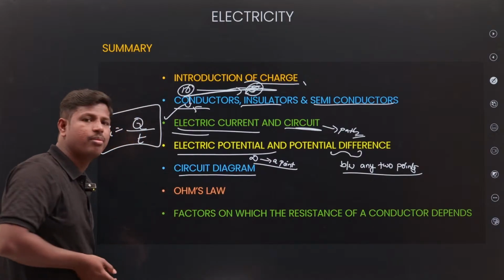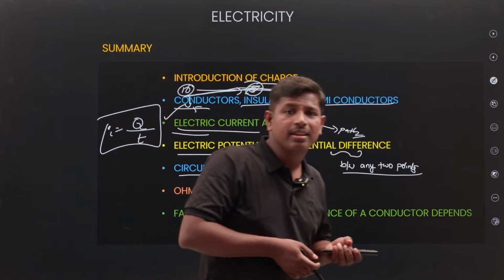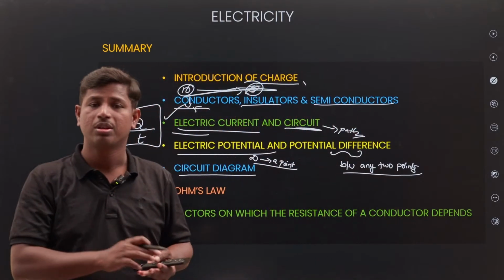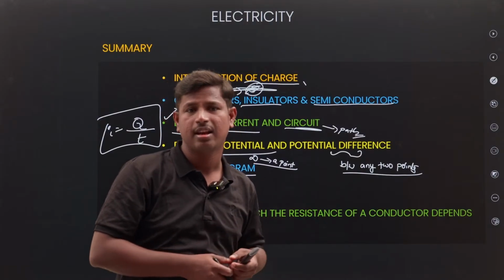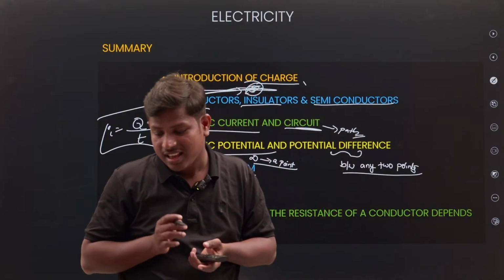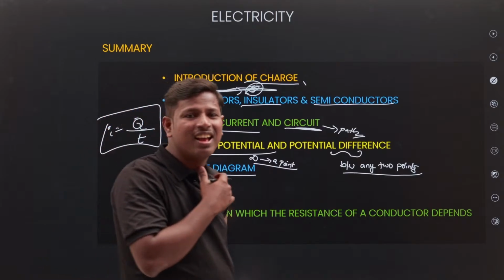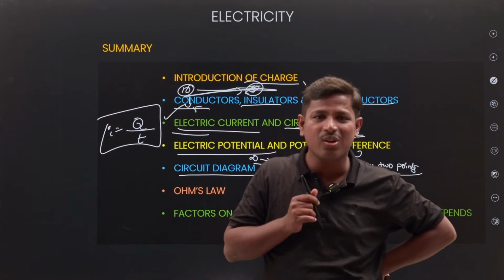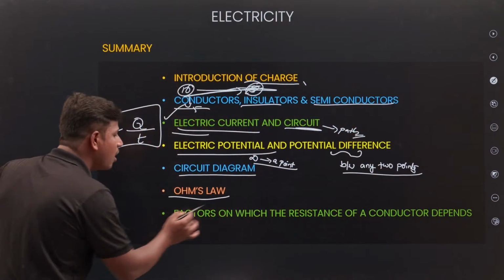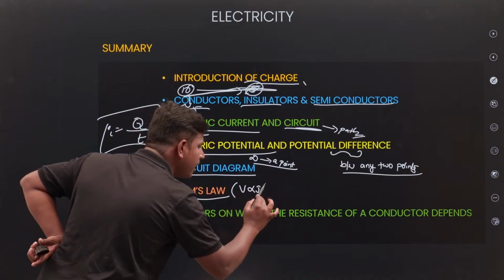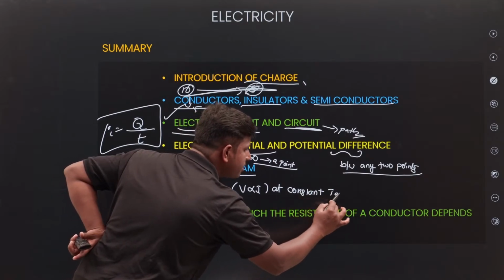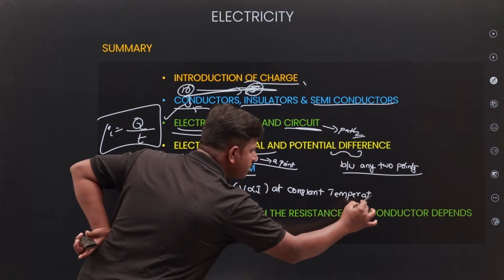Next, circuit diagram. What components are there? Resistor, variable resistor, open switch, closed switch, bulb, ammeter, voltmeter. Ammeter is connected in series; how do we connect a voltmeter? Parallel. Next, Ohm's law. What is Ohm's law? V is proportional to I at constant temperature.